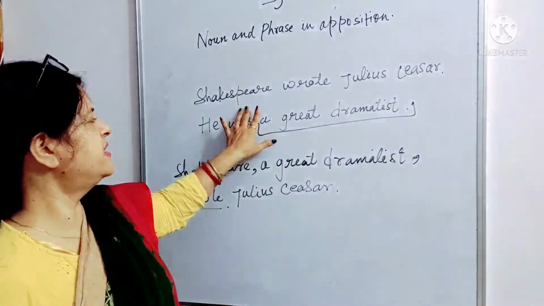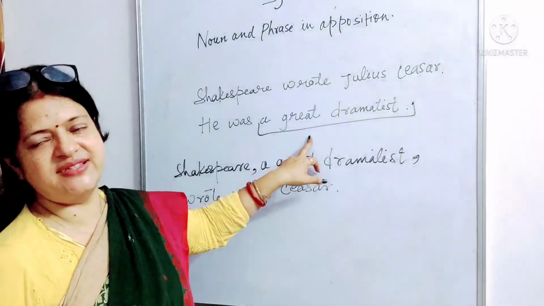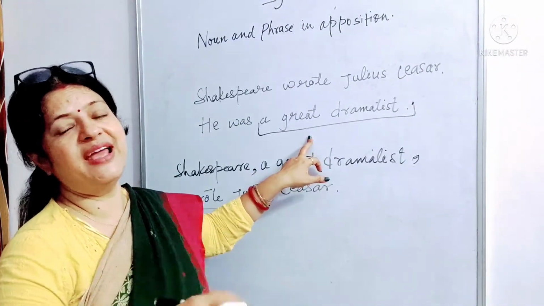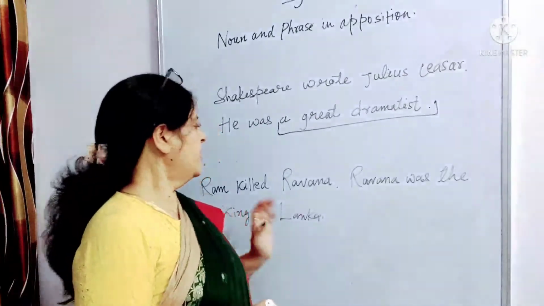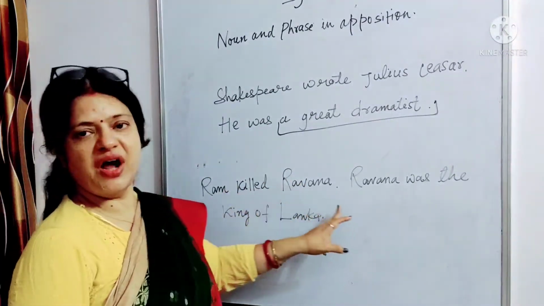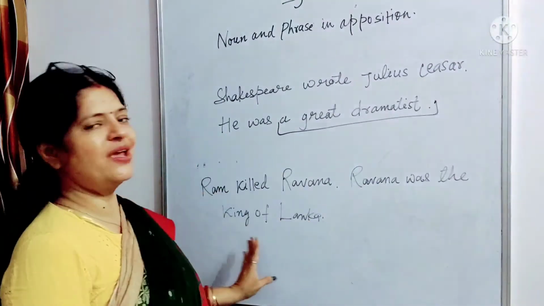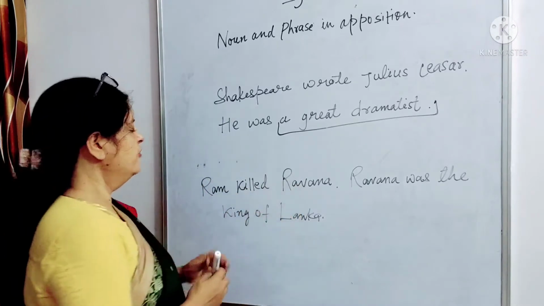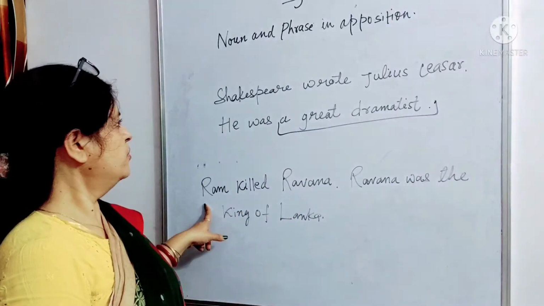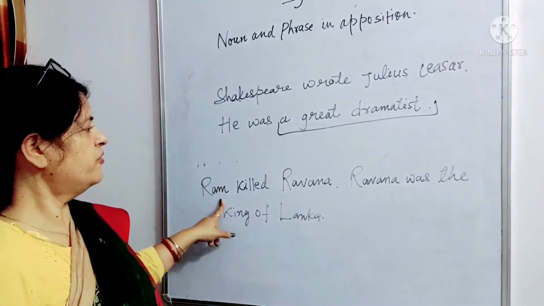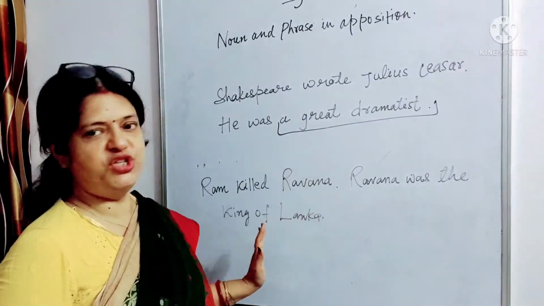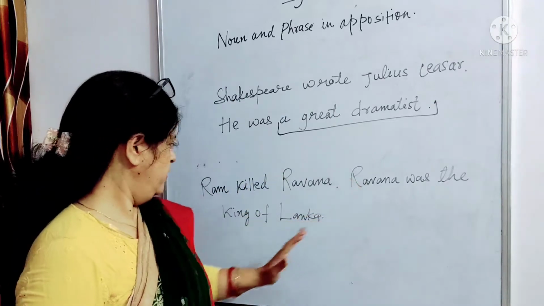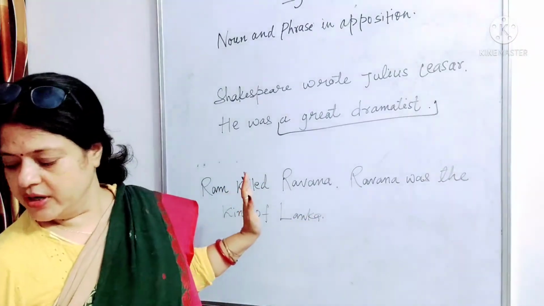So let's take another example of object. Here we see that in this sentence, subject is relating with this phrase. Let's take another example of object, if it is relating with any noun or phrase. Now taking another example: Ram killed Ravana. Ravan was the king of Lanka. So here in this sentence, first of all, we need to find an apposition for Ram. We are not getting any apposition for Ram.